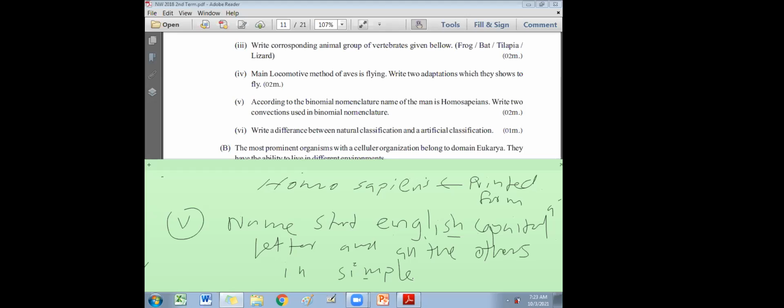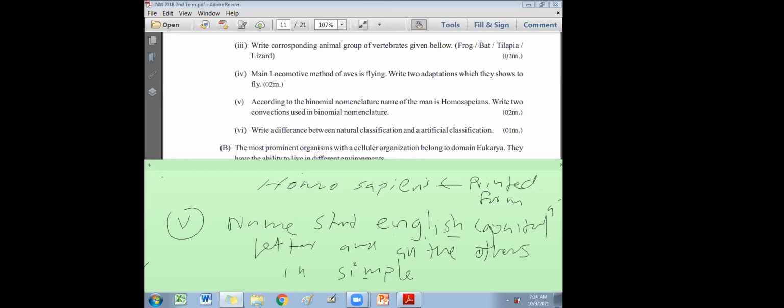The name is Latinized, in Latino-Greek language. English letters, but Latin language. Instead of Ceylon we write Zeylanica, Indica, Brasiliensis from Brazil, like that. Then it consists of two proper nouns, the generic name first, then the specific name second, like that.